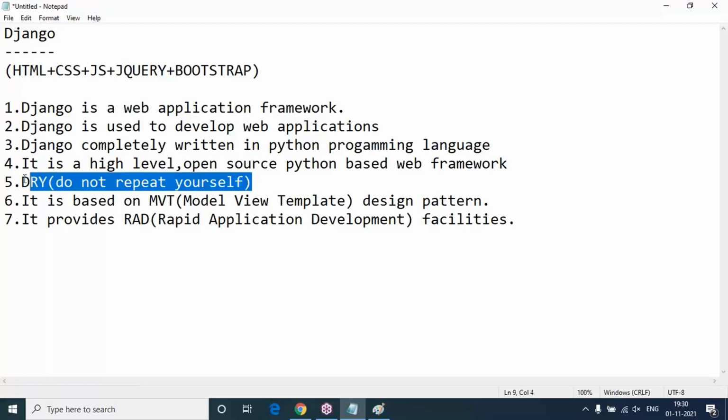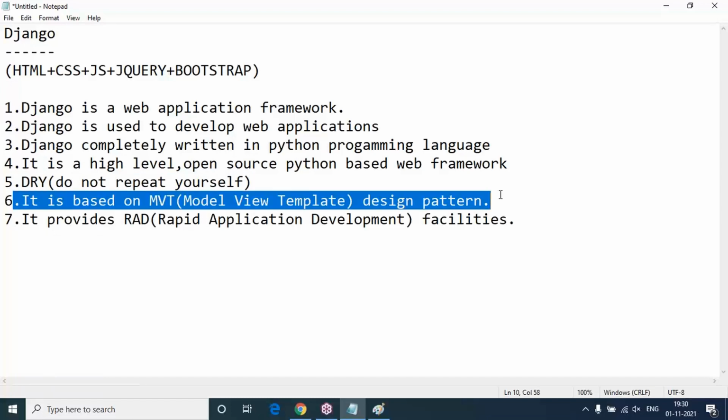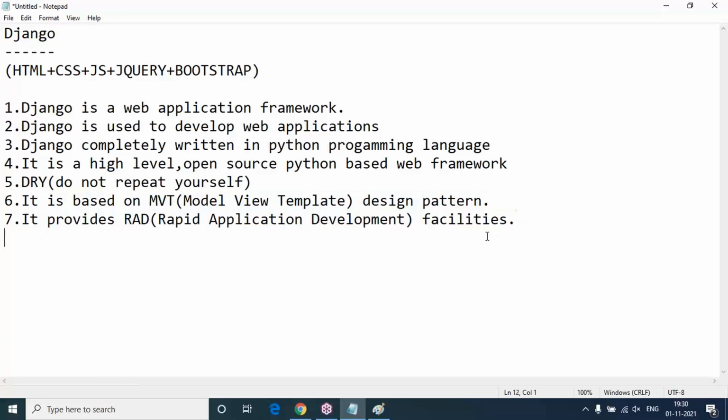And they follow the DRY technique: Do not Repeat Yourself, meaning code will not be repeated. One time you can write and many times you can use it. No need to repeat that. It's based on the MVT pattern, Model View Template only. It provides rapid application development facility. These are just basic things related to Django.